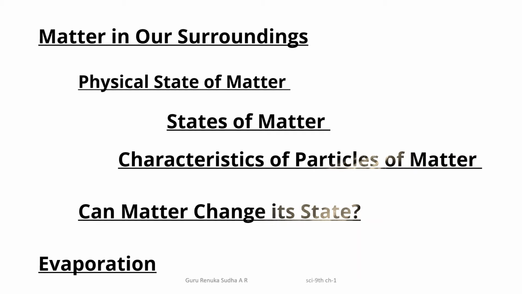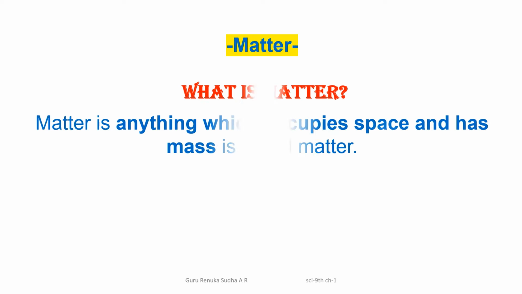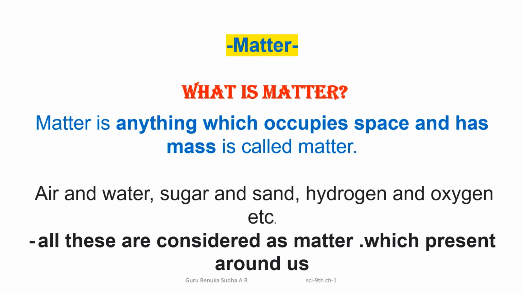Before going to discuss these points, I want to recall the things you have learnt in 7th standard. So what do you mean by matter? Already you know that matter is anything which occupies space and has mass. Next, we can also say that the air which is present around us, water, sugar, sand, hydrogen, oxygen, or the chair, table, or anything present around us, they are all considered as matter.